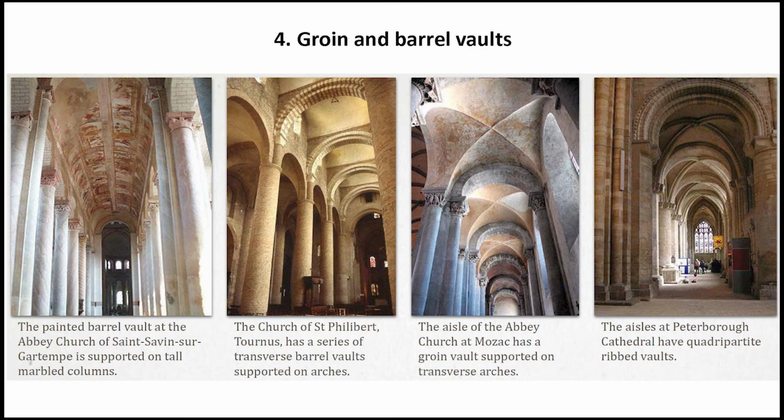The first one is a painted barrel vault, which is just a semicircle. The second one is a transverse barrel vault, whose direction is different compared to the first one, as you can see from the image. The third one is an example of a cross vault or groin vault,